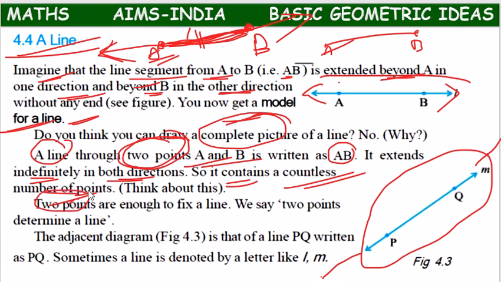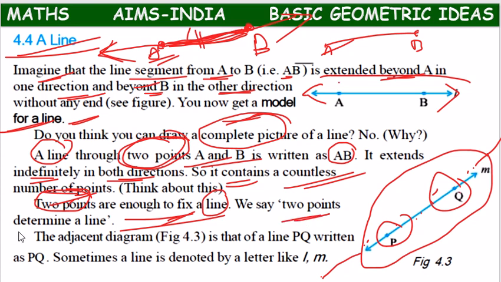So 2 points are enough to fix a line. But on the line, it will be having infinitely many points. But for drawing a line, 2 points are enough. So that's why we say 2 points determine a line.